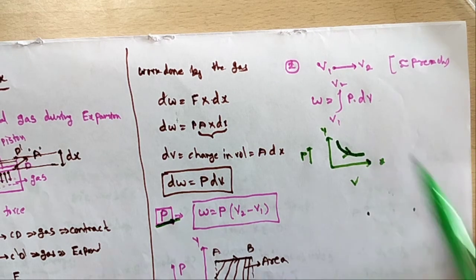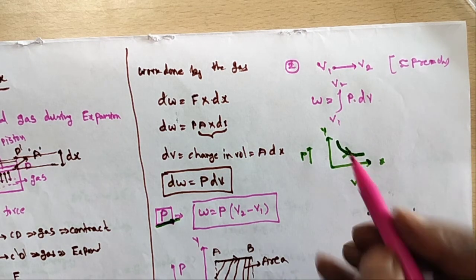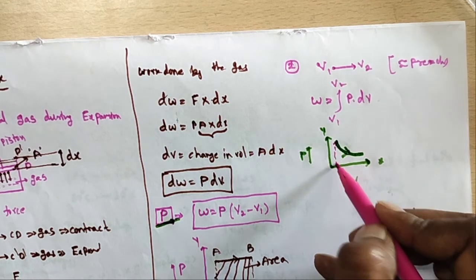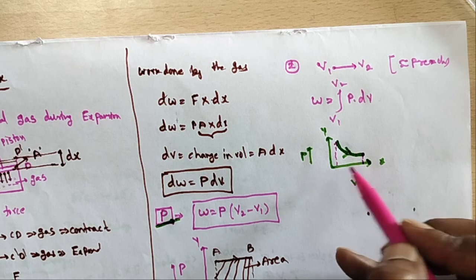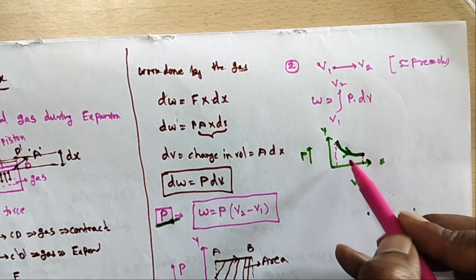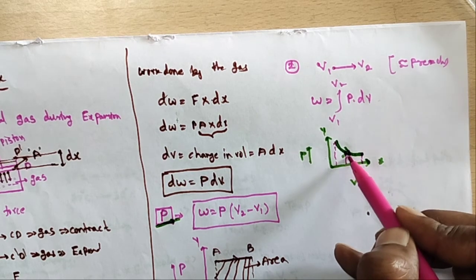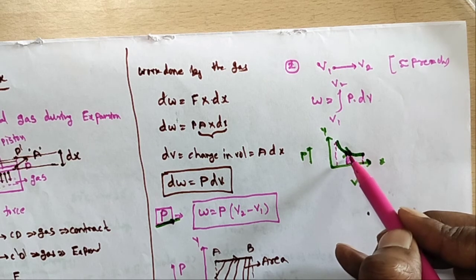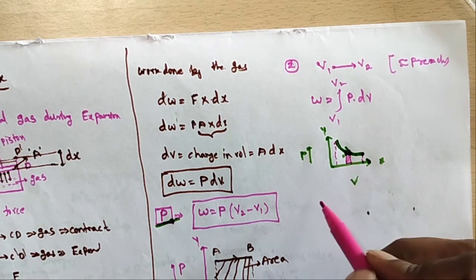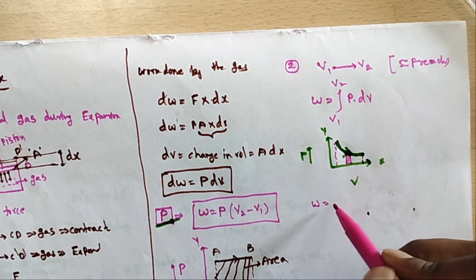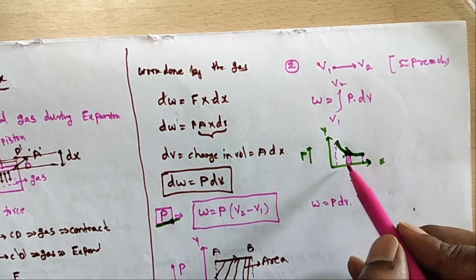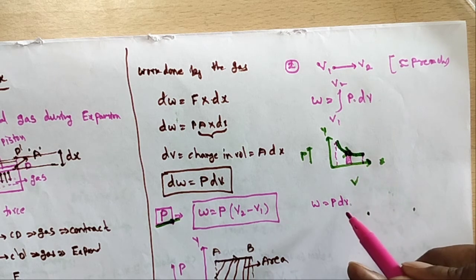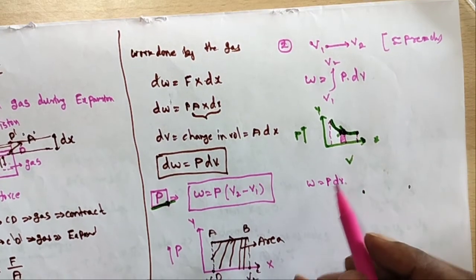Taking ABCD, in this strip the volume change is very small, so we can take the pressure in the strip as nearly constant. In this case the total work done is P dV, the total area enclosed by the graph with the x-axis.